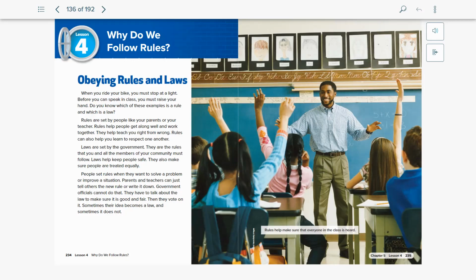Rules are set by people like your parents or your teacher. Rules help people get along well and work together. They help teach you right from wrong. Rules can also help you learn to respect one another.